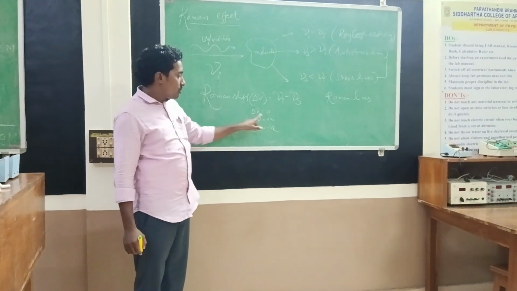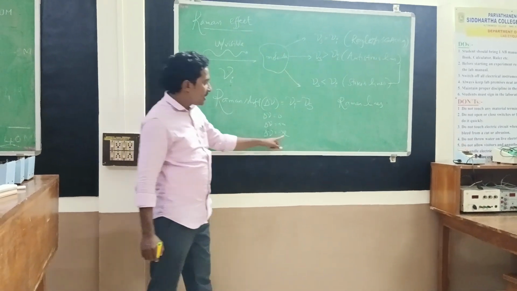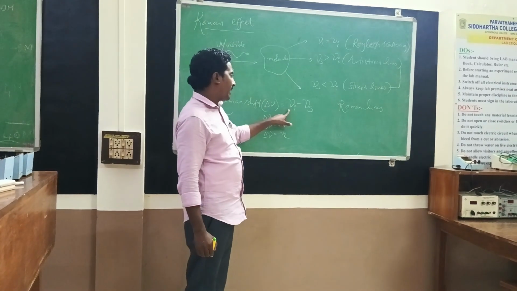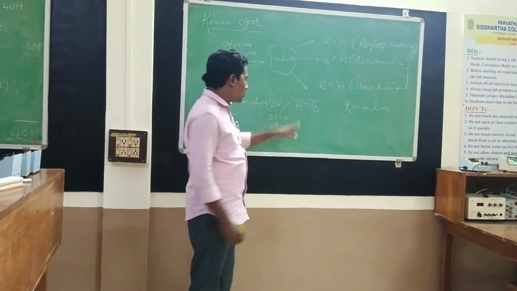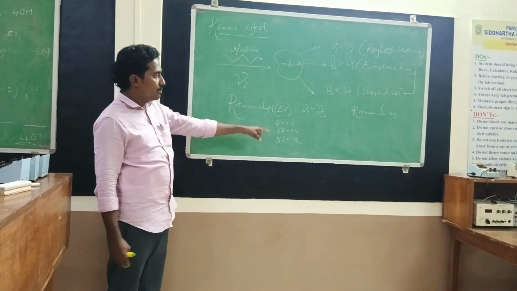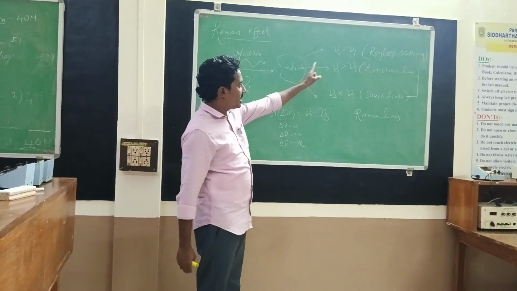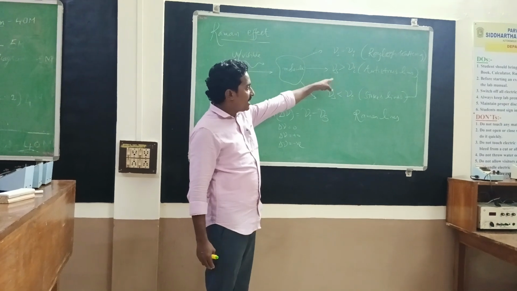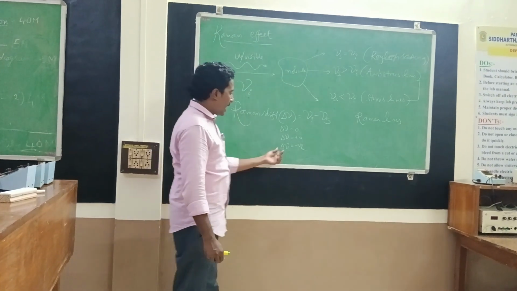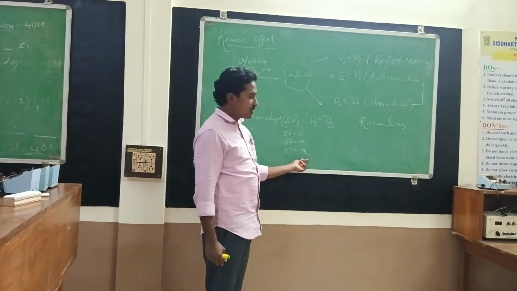The delta mu is positive only when mu s is less than mu I. If mu s is less than mu I, then the Raman shift is positive. If mu s is greater than mu I, it means higher frequency lines with lower intensity, and the Raman shift is negative.